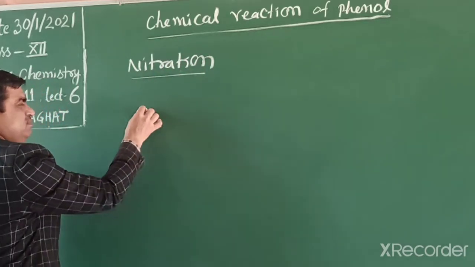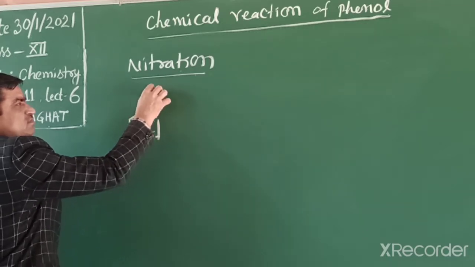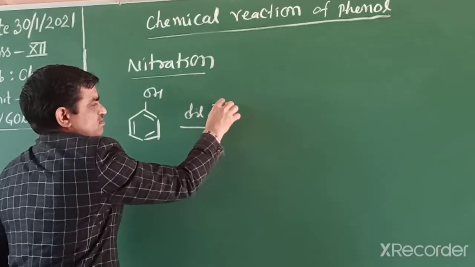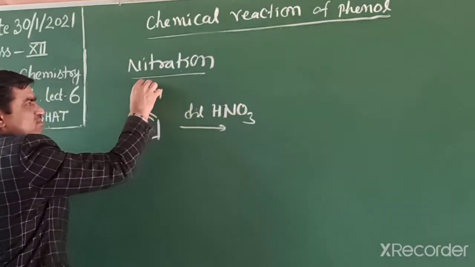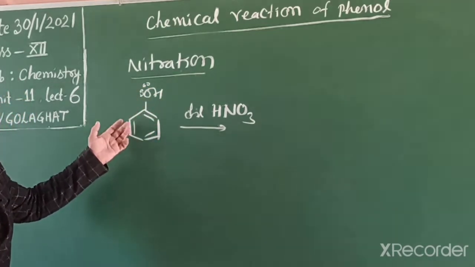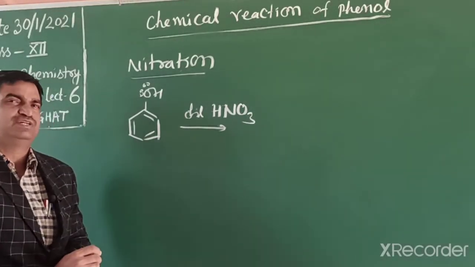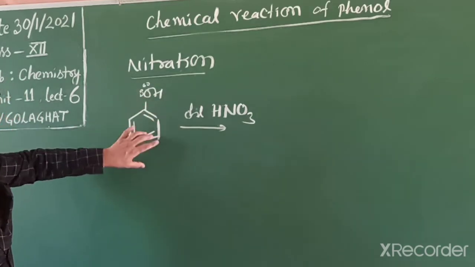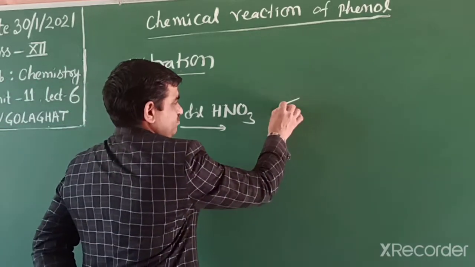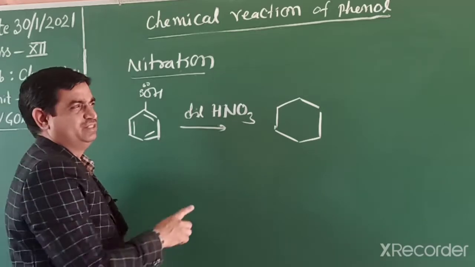When phenol reacts with only dilute nitric acid, we can already see that when phenol shows its resonance structure, the ortho and para positions have negative charge, so it reacts with dilute nitric acid and forms the product. No need for concentrated sulfuric acid in this reaction.